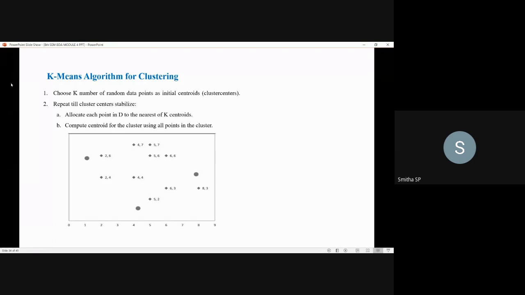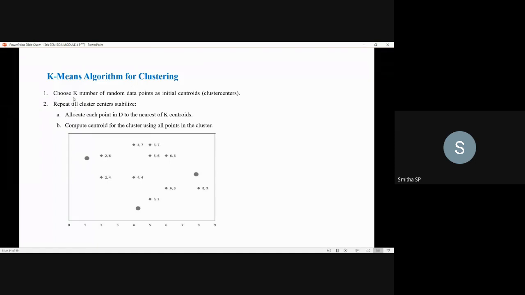While identifying these distances, you will have movement of data points between clusters. So you have to identify the centroids until there is no movement of the data points. Then you can stop the further iteration. Once you identify there is no data point movement, that is the final answer, the final cluster you can have. That is what the k-means algorithm tells you.